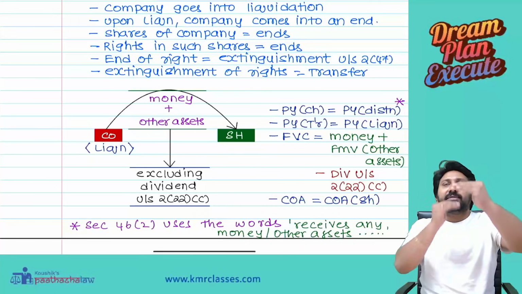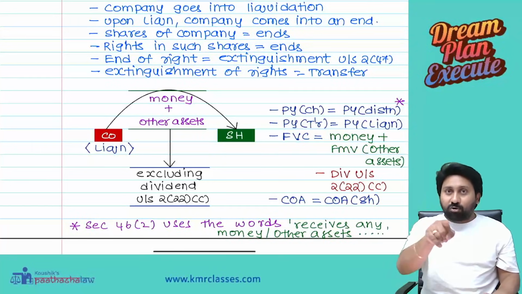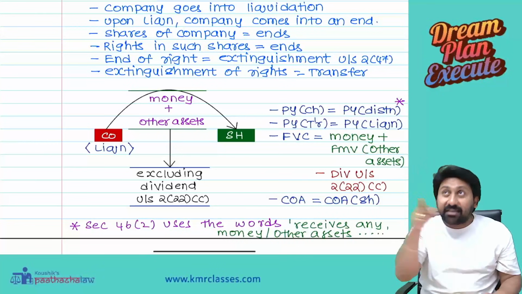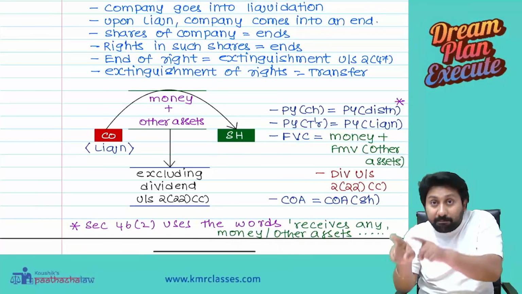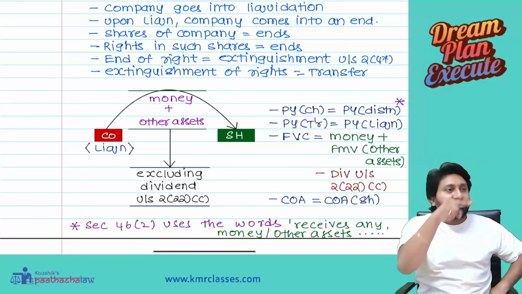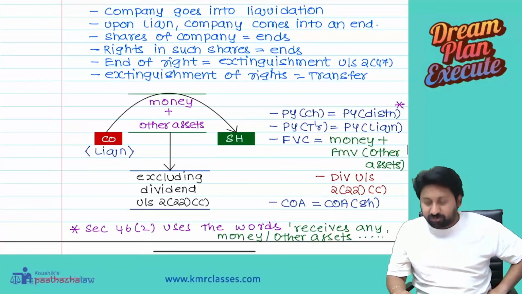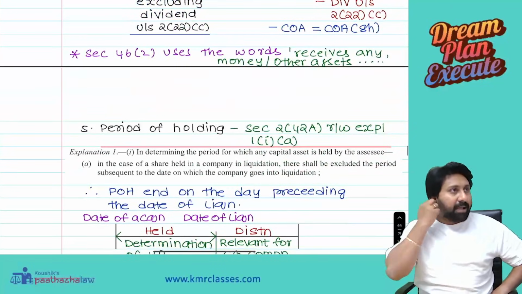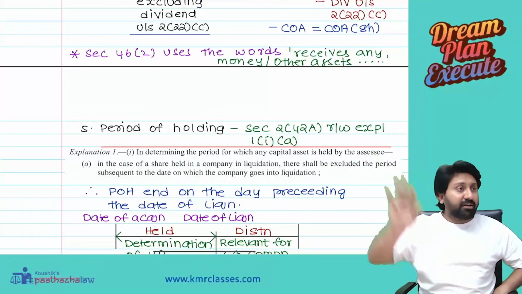Full value consideration minus cost of acquisition. Correct? Now question, why is the company distributing to you? Why is the company giving you these debentures and cash? As compensation for the shares you acquired. Therefore, the cost of acquisition of those shares in that company you have to reduce. Other cost of acquisition of shares here, balance will become the capital gain. Problem though, you will get full clarity.